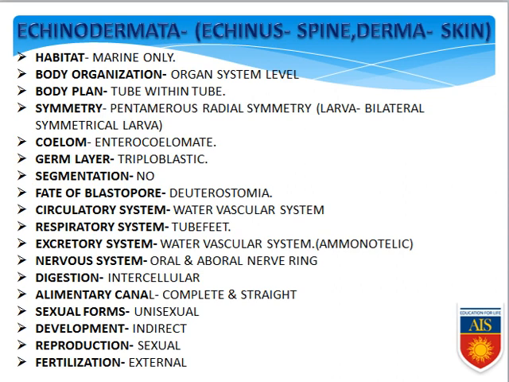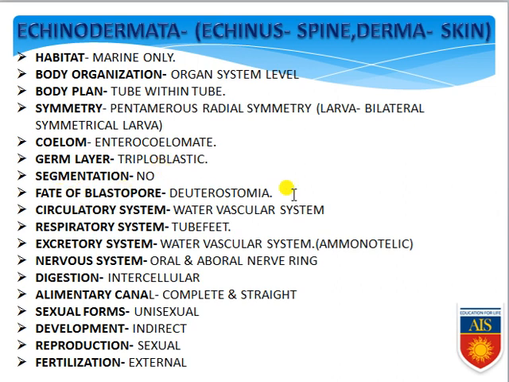Now, in case of echinoderms, the habitat is exclusively marine, aquatic. Body organization is organ system level. Body plan is tube within tube, no other body plan can be found. Symmetry: they show pentamerous radial symmetry, because their body can be divided into five equal halves. But in their larval form, they show bilateral symmetry. Coelom: they are enterocoelomate organisms, because the coelom is produced from the gut. Germ layer: triploblastic. No segmentation can be found.